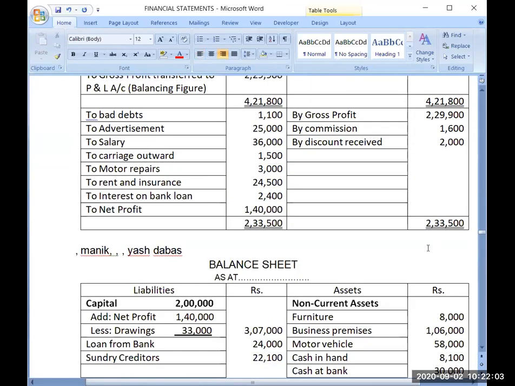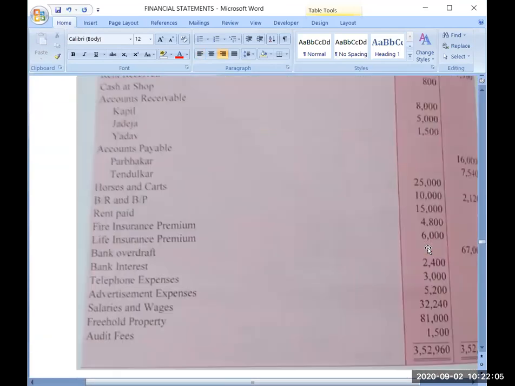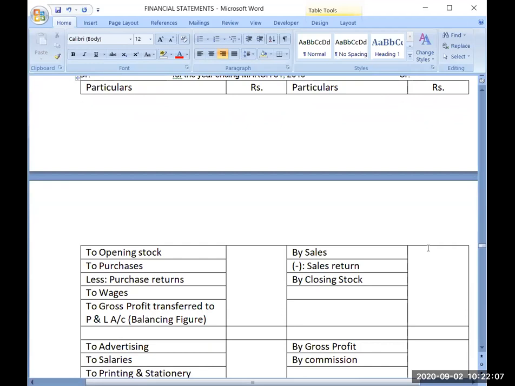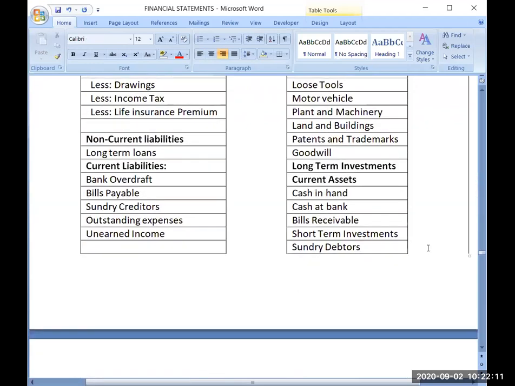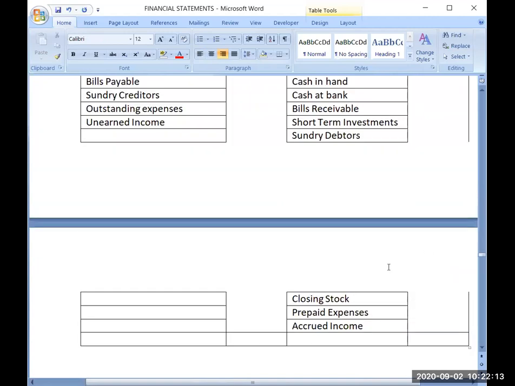It is almost 56,000. So 56,000 will come here. And it is also an asset, so it will come here also in the balance sheet. I hope closing stock is very clear now. It has been explained in detail.